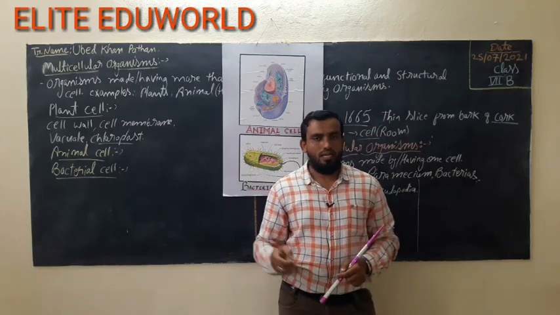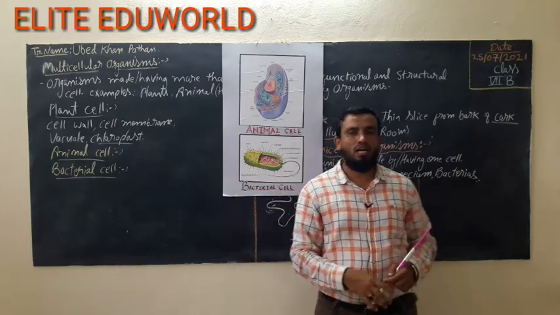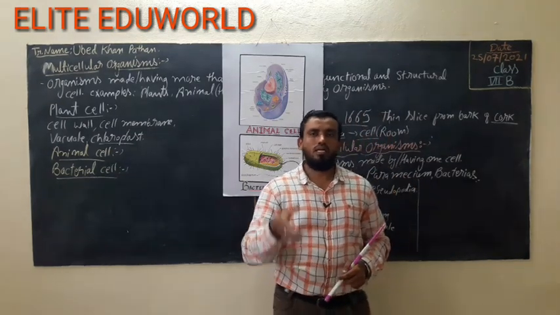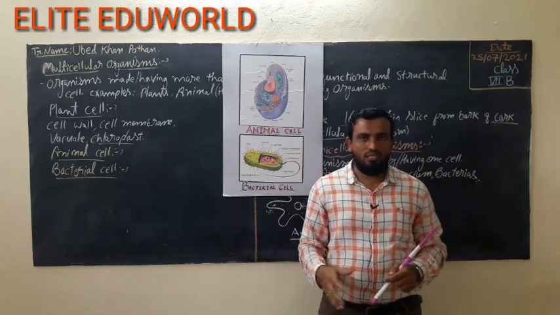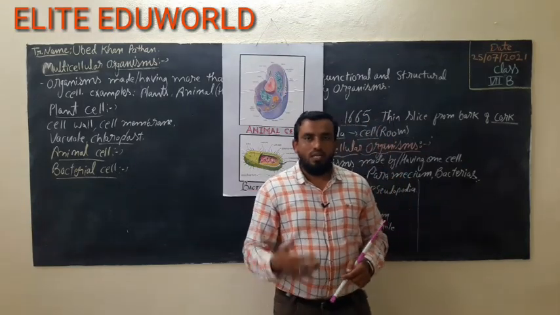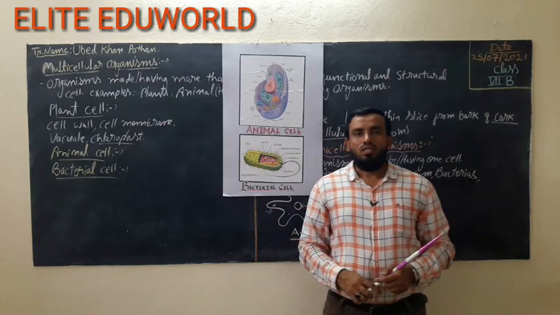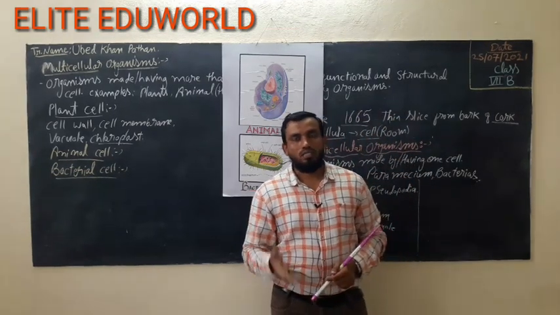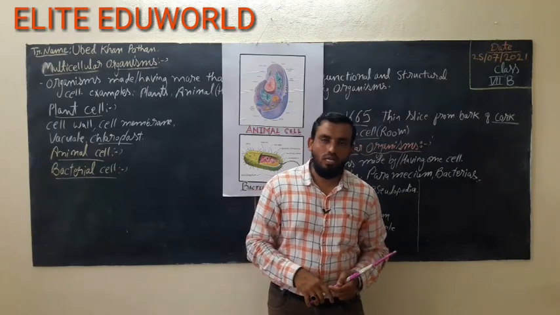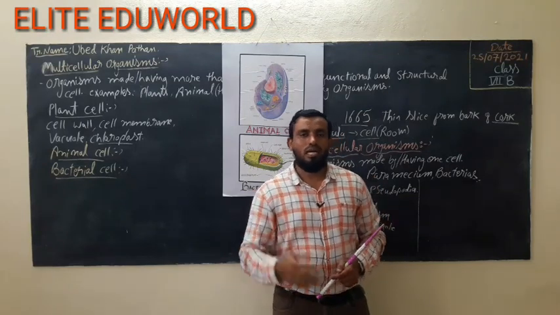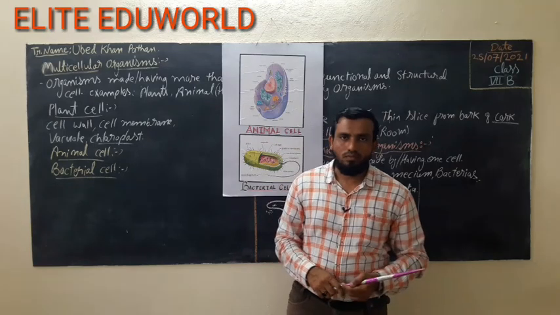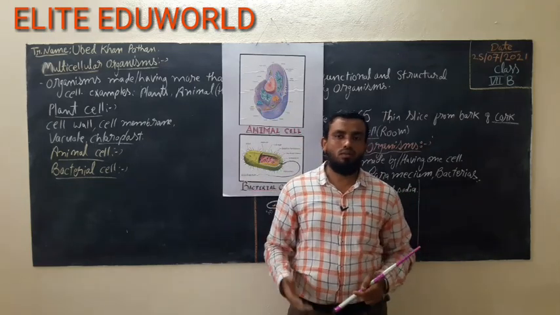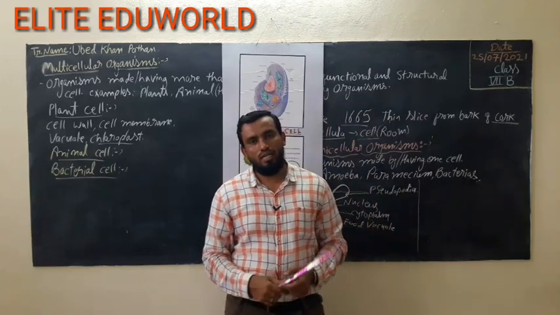Okay students, and there are different types. How many types of cells have I told you about? Yes, plant cell, animal cell, bacterial cell. There are different types of cells. Give me one example of a unicellular organism. Yes, amoeba is an example of a unicellular organism. Tell me one example of a multicellular organism. Yes, human beings are an example of multicellular, because we have more than one cell.